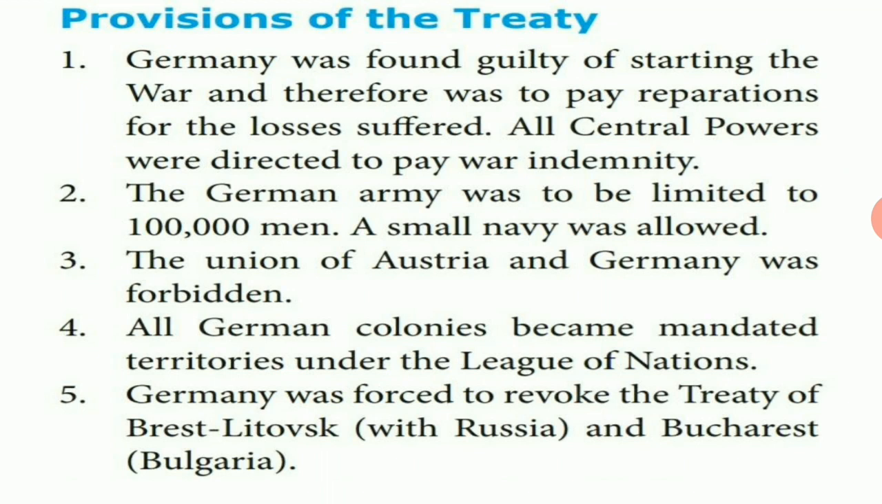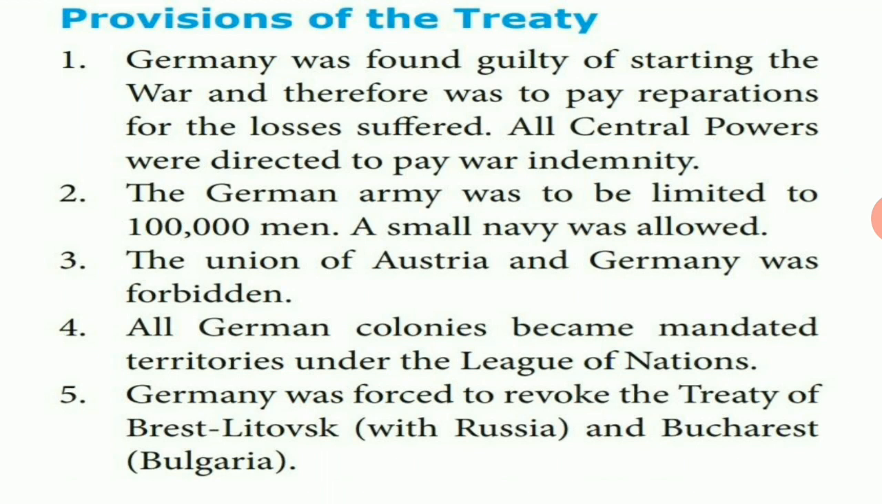Second point, the German army was to be limited to 1 lakh men. A small navy was allowed. Before the First World War, Germany had a huge military. With the help of this huge military, Germany declared war on the Allied powers. So in order to decrease its army power, the Treaty of Versailles provisions limited it to 1 lakh men, and only a small navy was allowed for Germany.